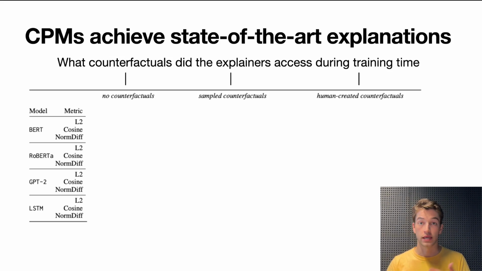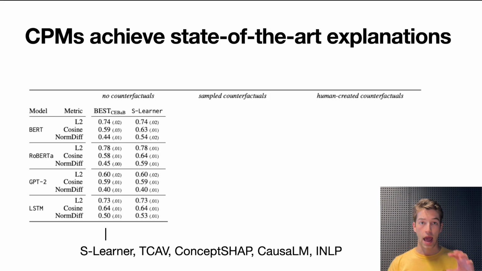Getting counterfactual data is expensive, so maybe instead of having humans do these edits, we have some heuristic sampling procedure that, for a given input, gives us another input that we think would look like the counterfactual we're searching for. And then last, we have the most expensive method, which is actually tasking humans with creating this very rich counterfactual data.